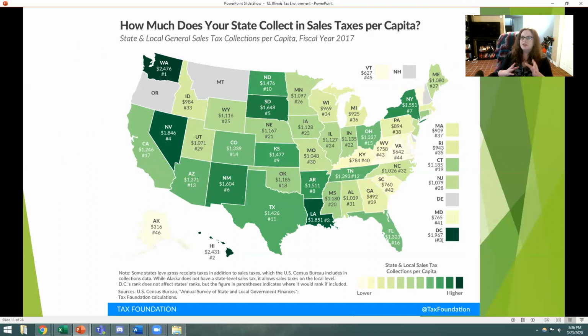But what we've got to think about is how much the state collects in sales tax per person compared to all the other states. So it turns out with the sales taxes, though they do seem relatively high when we put out those numbers, they're fairly average for what we're going to see across the country. It's not as high as what we'd find in Louisiana or Washington or Nevada, where there are extremely high sales tax rates. It's much more affordable in Illinois relative to these states. They're not as good as some places like Virginia or Oregon.